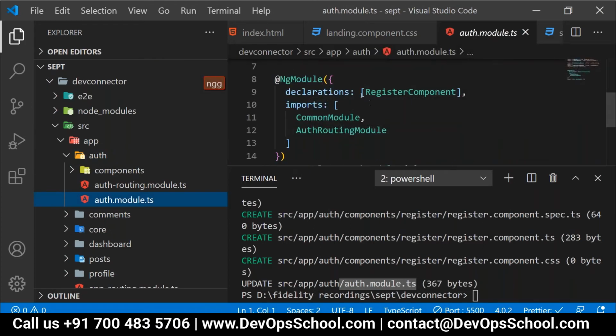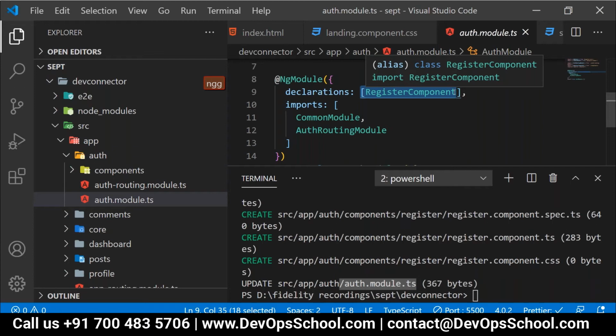In auth module, it will update it, right? But I was talking about exactly which part. In a declaration, right? Will it add this component name or not? It will add the component to the declaration. I was talking about the same.